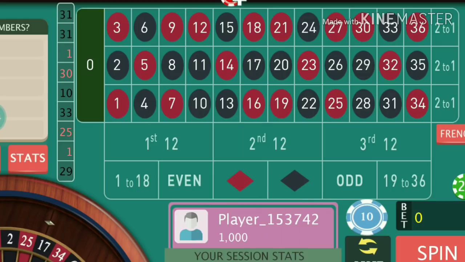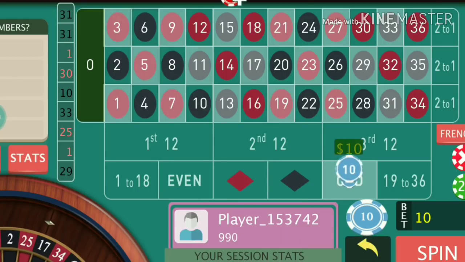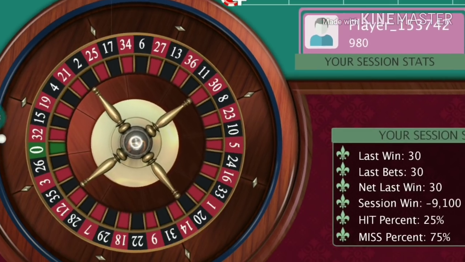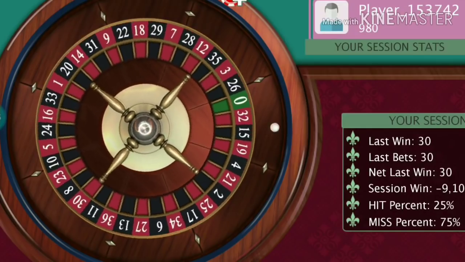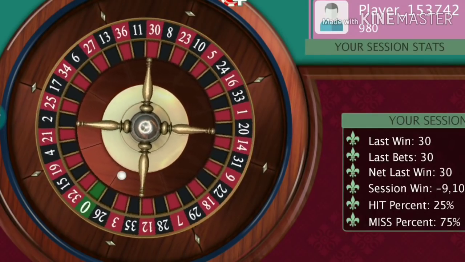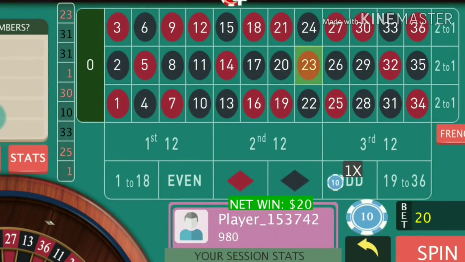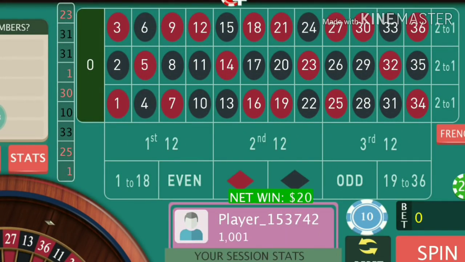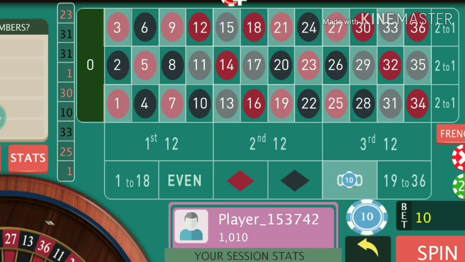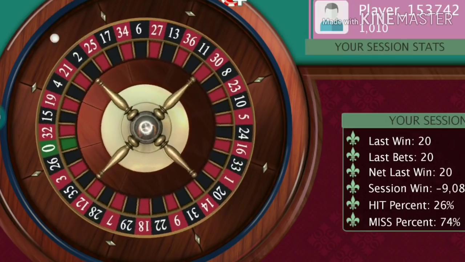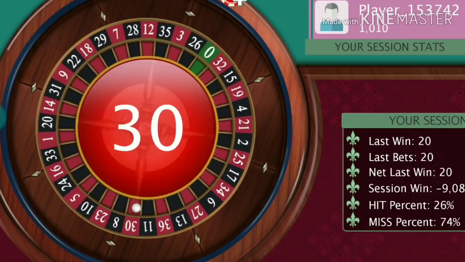So we have to stick with the same position. Whenever we win, we'll continue with the same position until we lose. But now we have decreased our bet to 2 units as the last spin was a win. So remember one thing: add 1 unit when you lose and reduce 1 unit when you win. Again I win here, so this time I will go with 1 unit, again with the same odd numbers. I lose here.